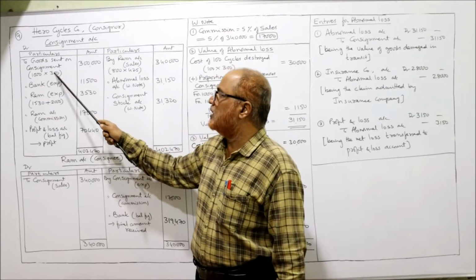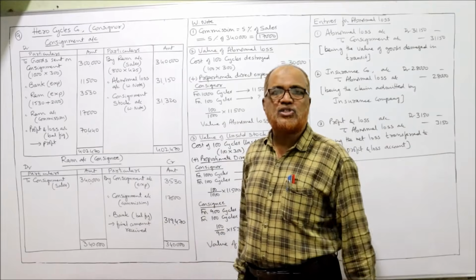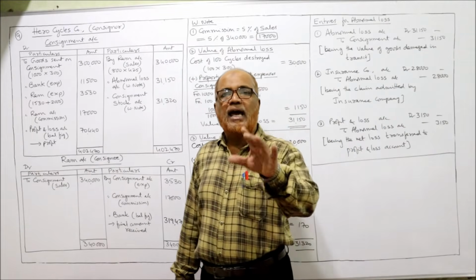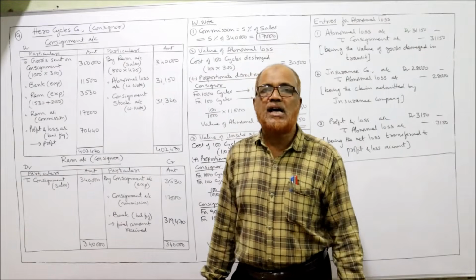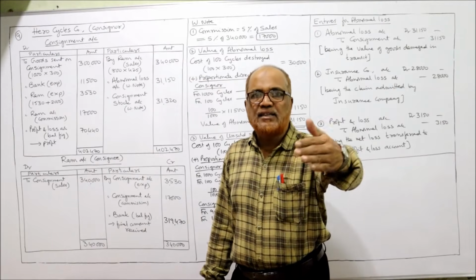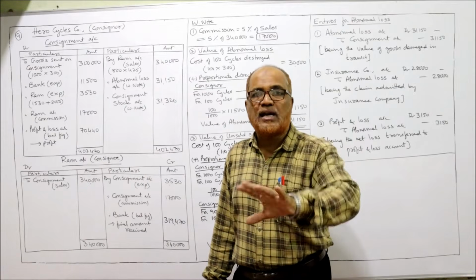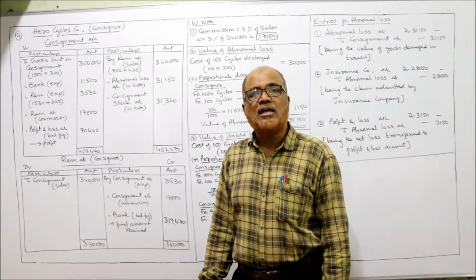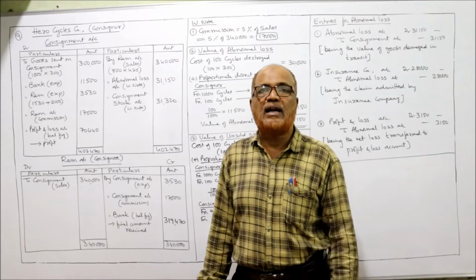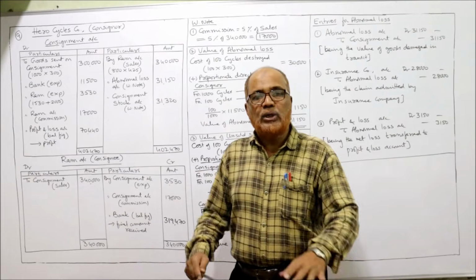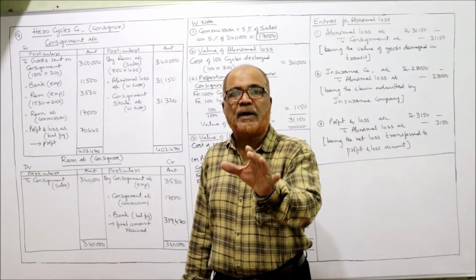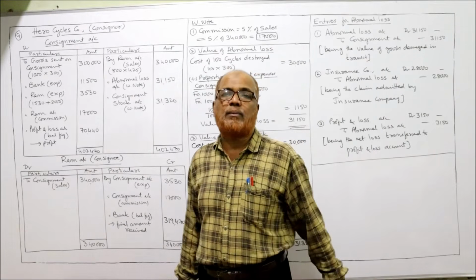300. So 1000 into 300, 3 lakh. That's it. First entry completed. The second entry, expenses paid by the consignor. While sending the cycles, the consignor, Hero Cycles Company, has paid 10,000 plus 1,500, 11,500. Totally 11,500 rupees are spent by the consignor, that is given in the problem.